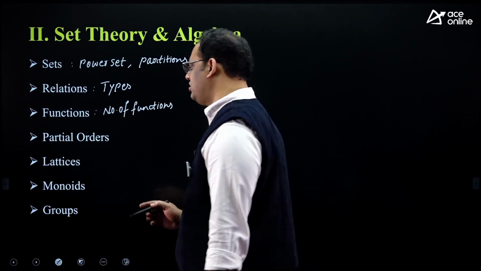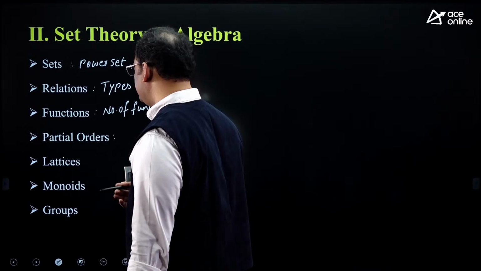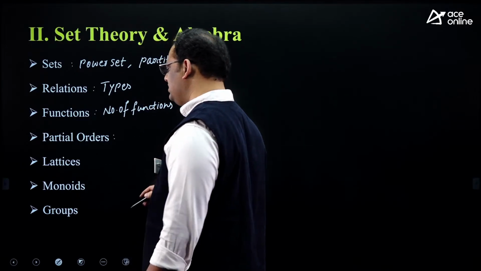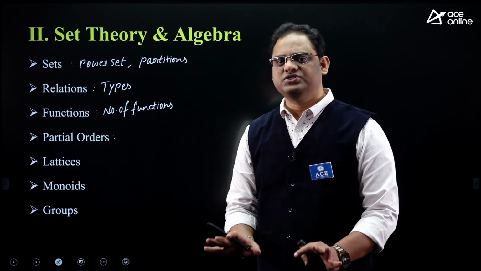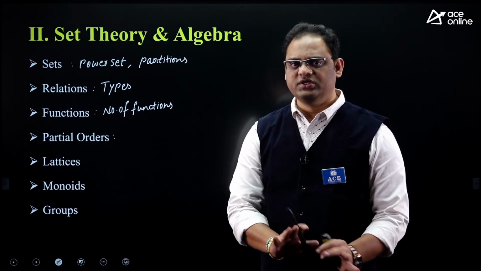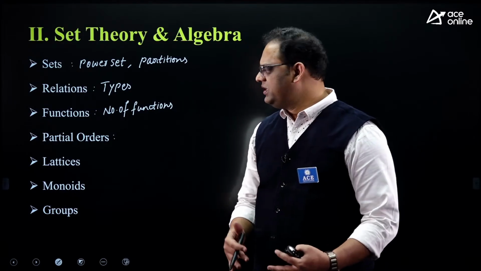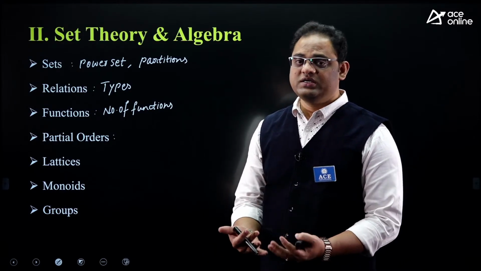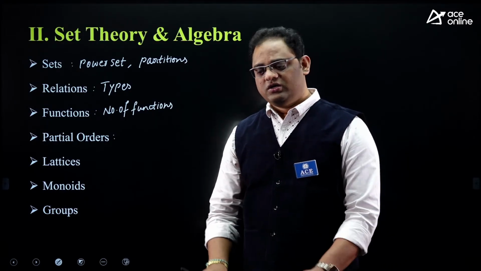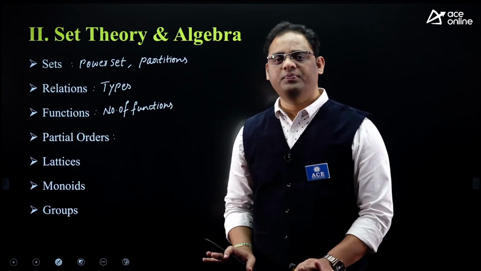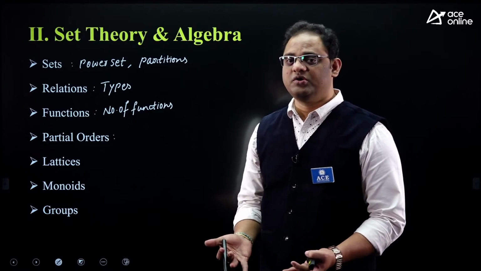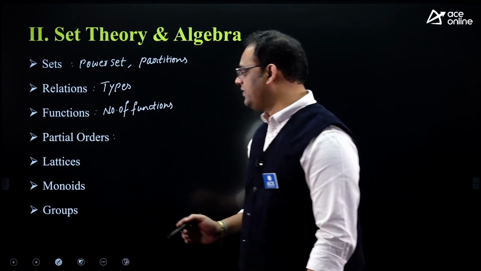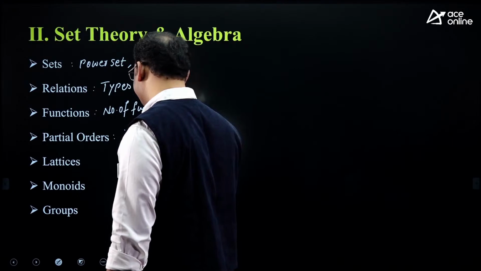And coming to partial order, they can ask the question from partial order in any pattern. They can give a structure and ask, yes, it is a poset, or it is not a poset. Sometimes they can give the relation in a proper way, and after giving the relation, they can ask you the number of edges in your poset, the number of edges available in your Hasse diagram.